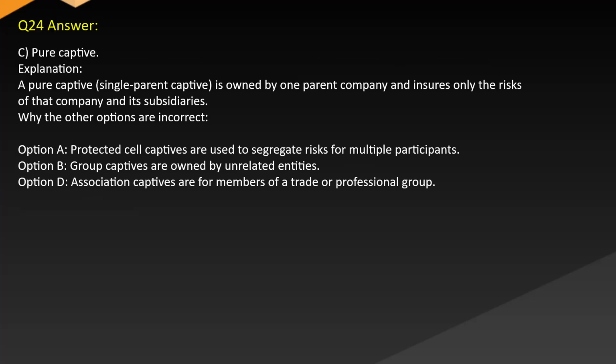Answer: C. Pure captive. Explanation: a pure captive, single-parent captive is owned by one parent company and insures only the risks of that company and its subsidiaries, while the other options are incorrect. Option A. Protected cell captives are used to segregate risks for multiple participants. Option B. Group captives are owned by unrelated entities. Option D. Association captives are for members of a trade or professional group.